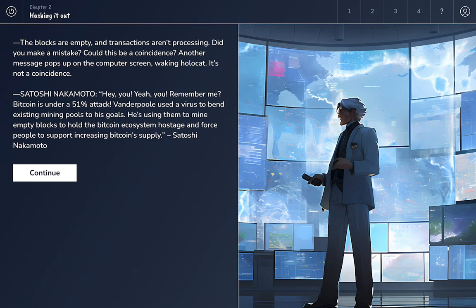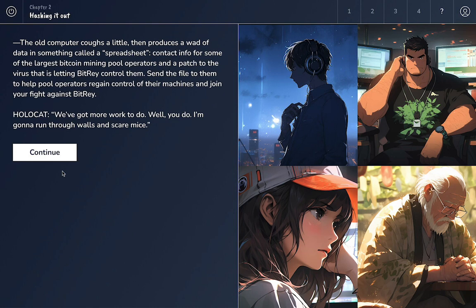Then for the first time, we actually show Vanderpool here. He's still meant to be not fully visible, just a silhouette, showing Vanderpool as this powerful person controlling this huge computer network, right? We want to paint the enemy in this challenge. But Satoshi gives us contact information for some other mining pools that we can contact for help.